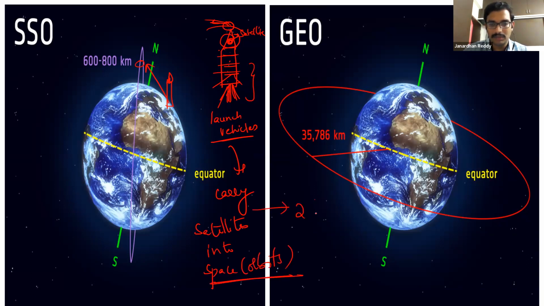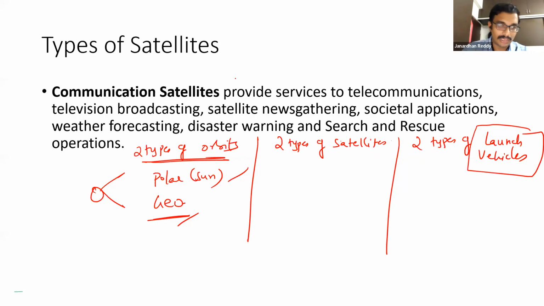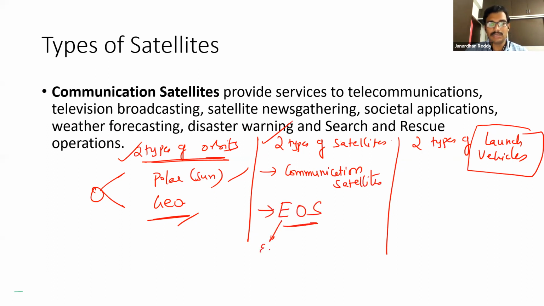There are also two types. Okay, just by orbit classification, we are simplifying everything. That's what is done. So two types of orbits, two types of satellites, which are called communication satellites and Earth observation satellites. These are the two types. Similarly, two types of launch vehicles. I will tell these things in detail.